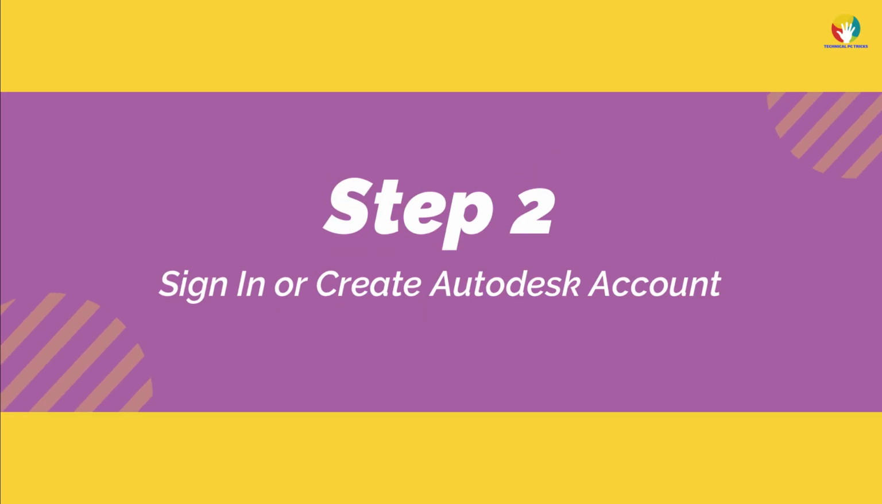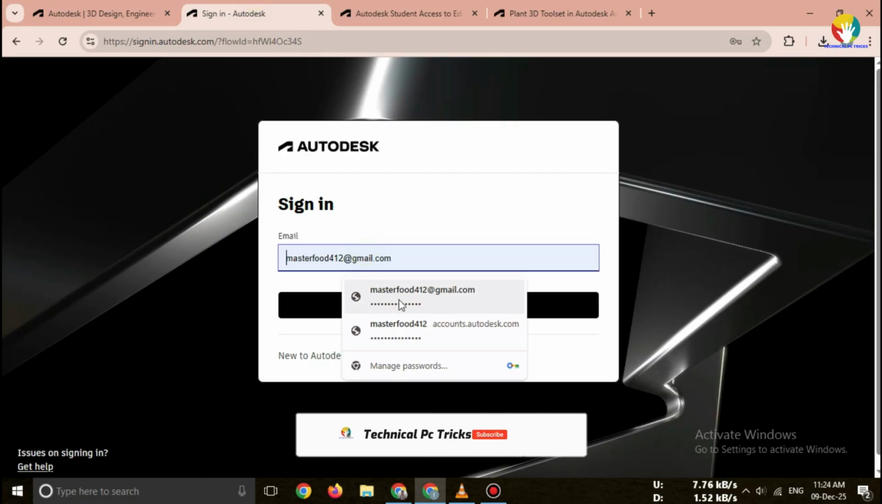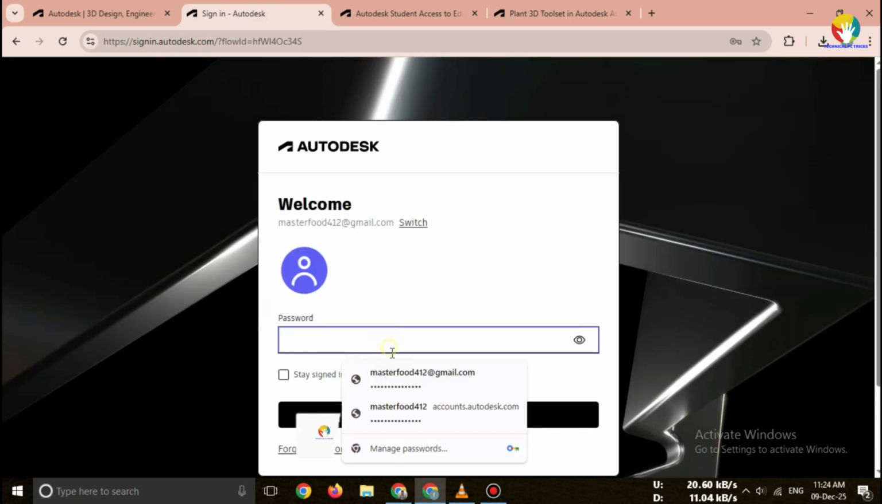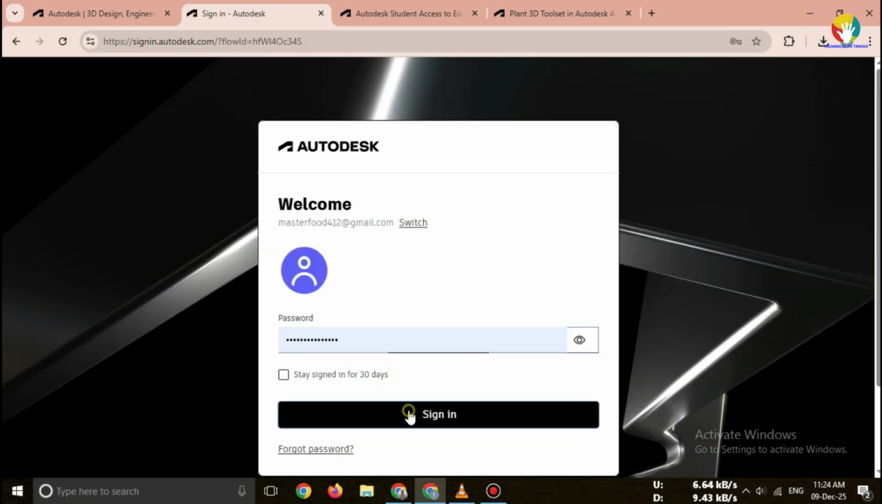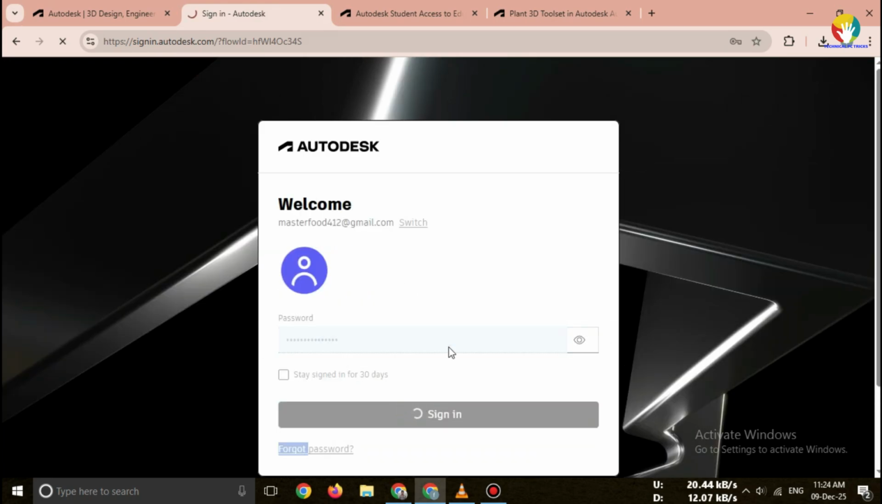Step 2. Sign in or create Autodesk account. Click Sign In at the top right corner. If you don't have an account, click Create Account. It's free. Enter your name, email ID, password, country. Once your account is ready, log in to continue.